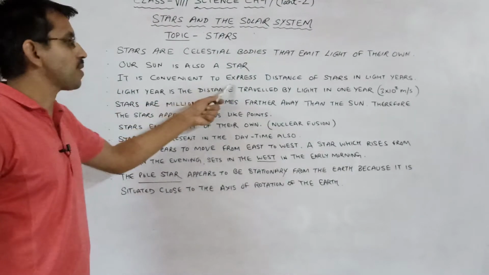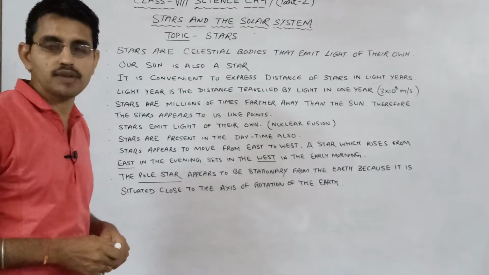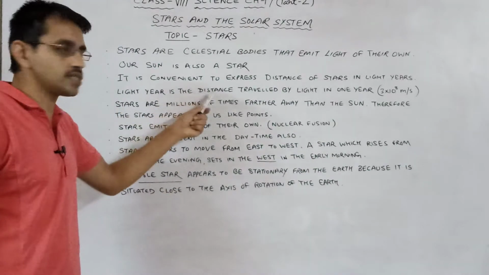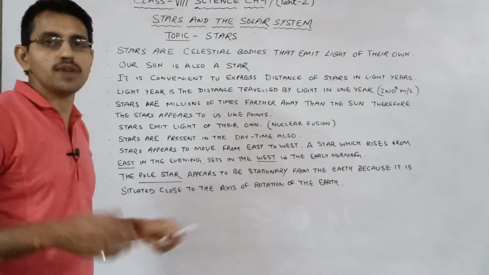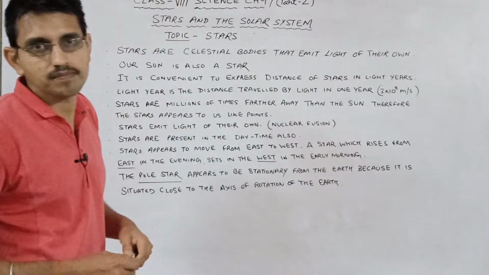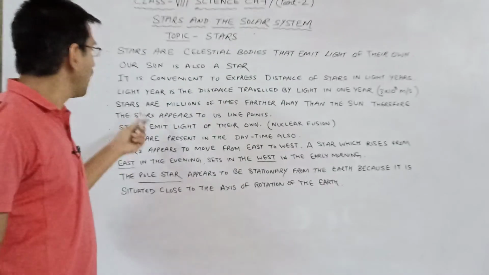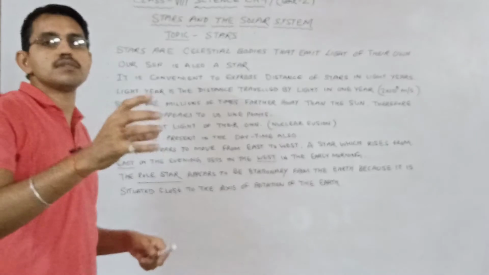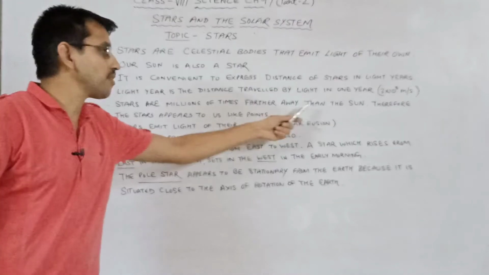It is convenient to express distance of the stars in light years. Light year is the measuring unit in which distance of stars is measured. What is light year? Light year is the distance travelled by light in 1 year, and the speed of light in air is 3 × 10^8 meters per second. So the speed of light is very fast, and the distance that light covers in 1 year is called a light year.